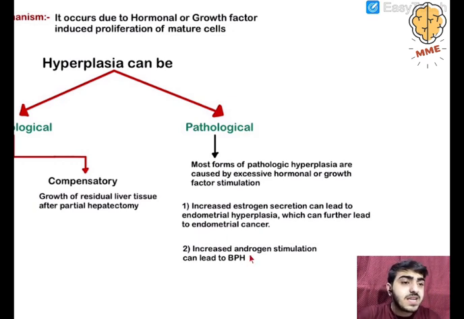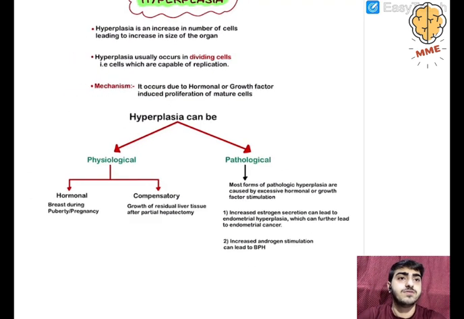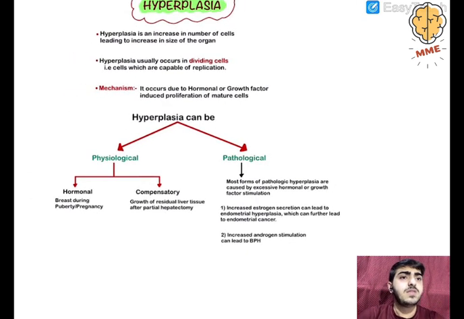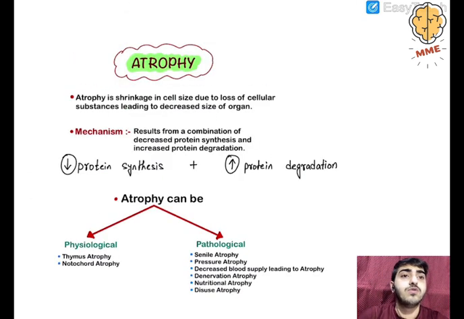Next example is increased androgen stimulation, which can lead to BPH. BPH is benign prostatic hyperplasia. So androgen stimulation can cause this. So we have done hyperplasia also. Next slide is atrophy.